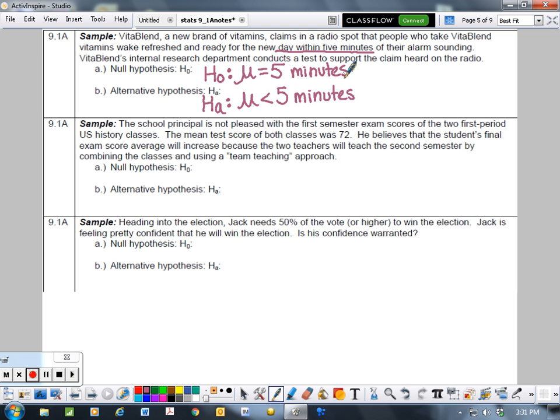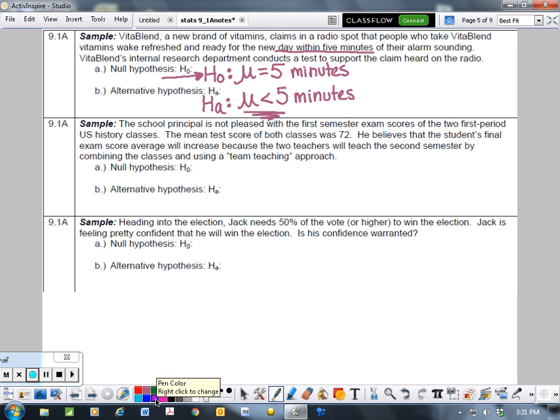And it seems like you'd want to say for the null hypothesis that this is greater than, but you don't, because we can only say equal to, so we stop at that limit, that 5 minute limit. If it's greater than, that's fine, we'll find that out in the test, but what we really want to know is, is it less than? So that's what we're going to be testing. Okay, next one.